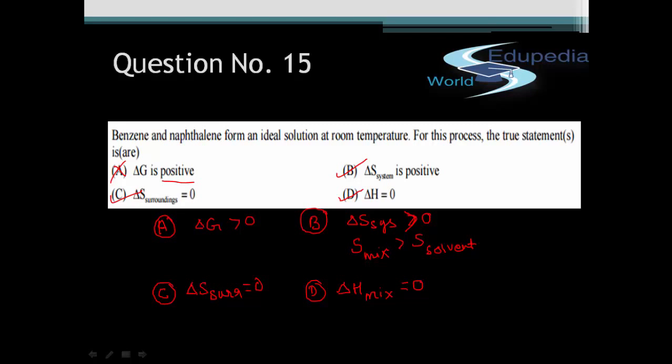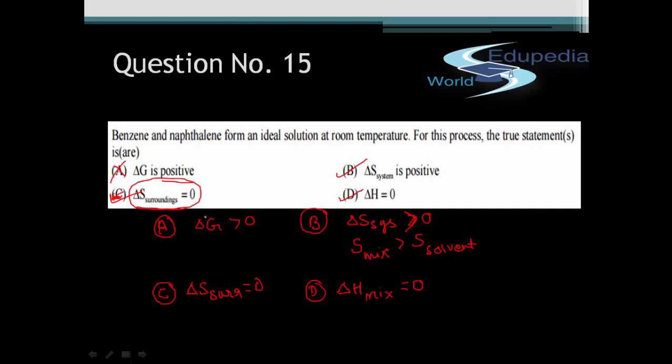I would say, personally, my feeling is that this particular option, that is delta S surroundings, makes this question very interesting. Otherwise it would have been a fairly easy question. It still is an easy question, but this makes it slightly moderate, and this is what JEE is known for, to test you around the fundamental concepts. So B, C and D will be the correct answers for this question.